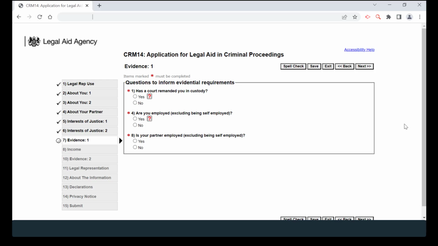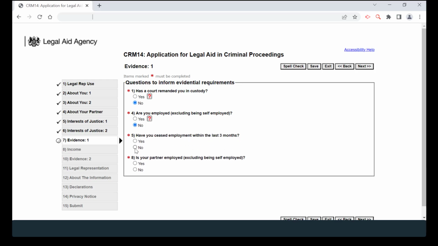We begin with the Evidence 1 section. Addressing the questions here will inform the evidential requirements. You will note that there are question marks throughout. Please click on these for further information. Question 1. Has a court remanded you into custody? It is important to note that this relates to court custody and not police custody.